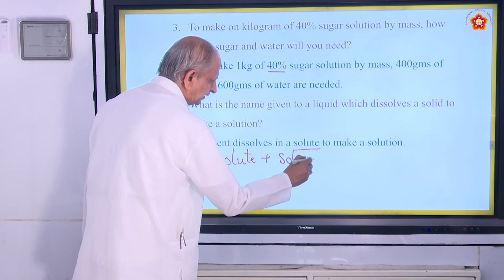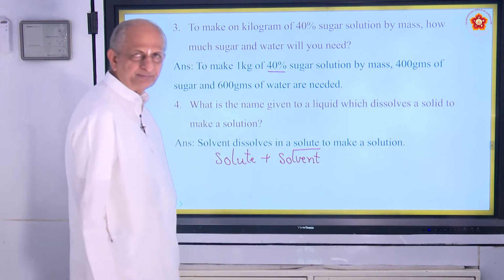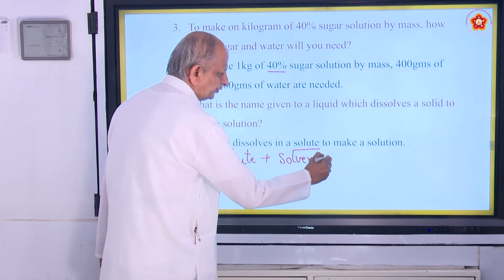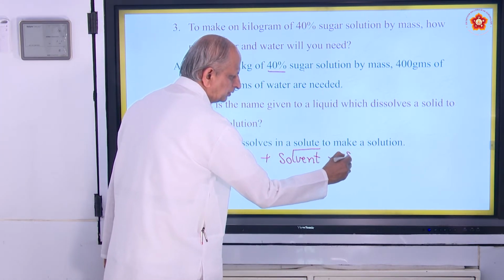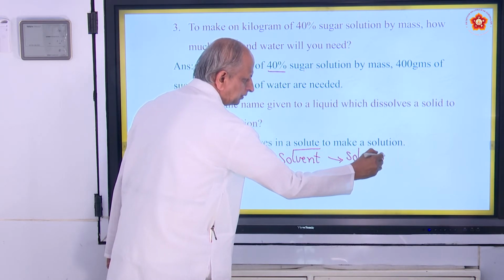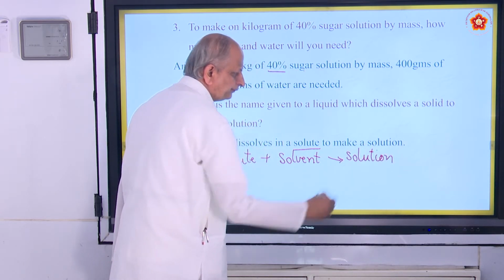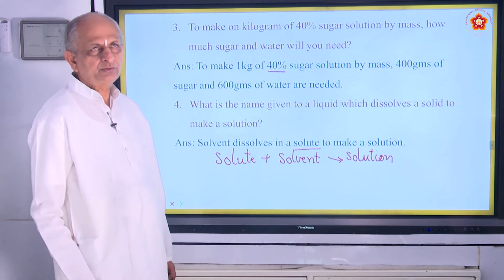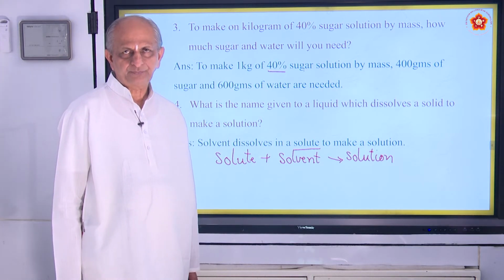Water, which is more in quantity, is called the solvent.